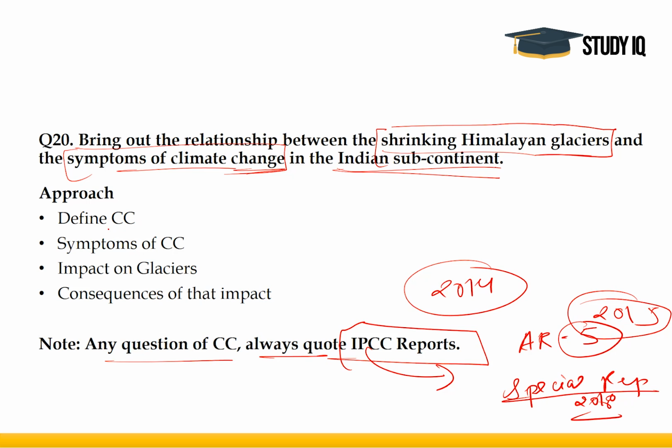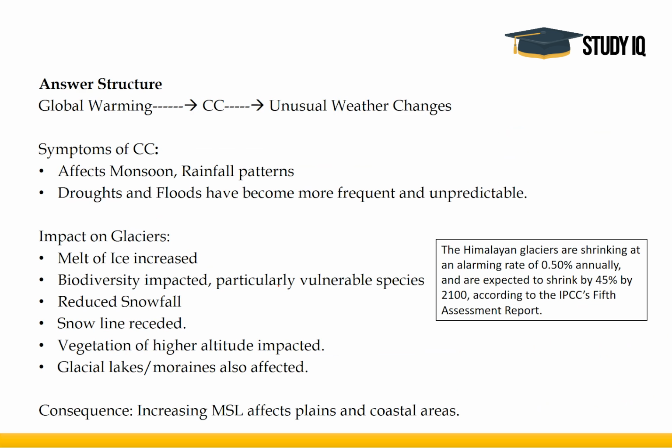The introduction is simple: define climate change. The background is what are the symptoms of climate change which can be seen in the Indian subcontinent and how those symptoms are impacting the glaciers. The impact on glaciers has certain other consequences as well. This is optional to write, not very important. You can or you may not. Okay. So now the answer structure.